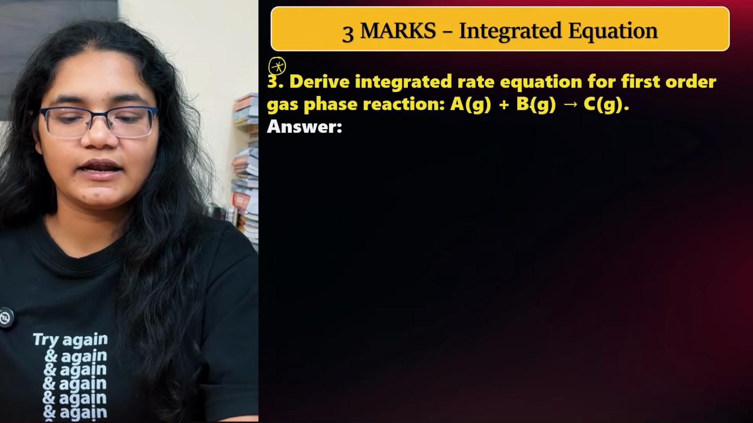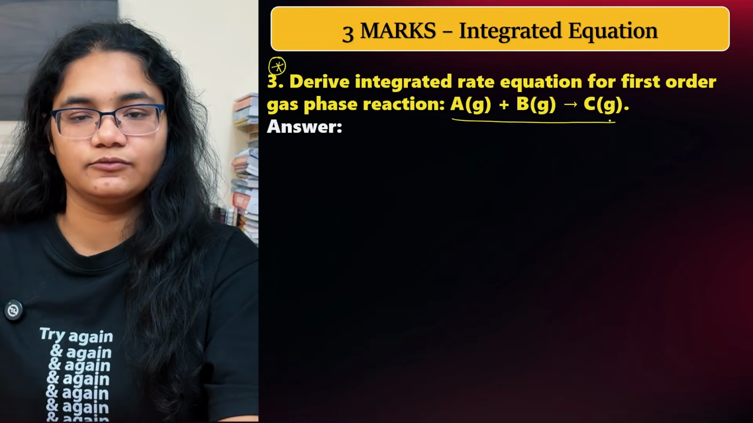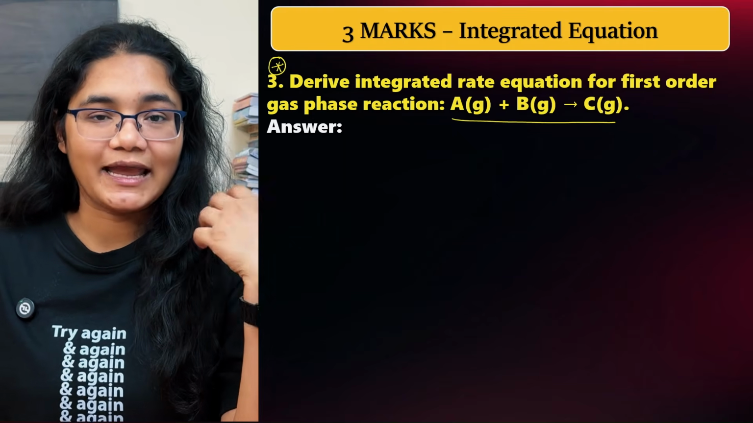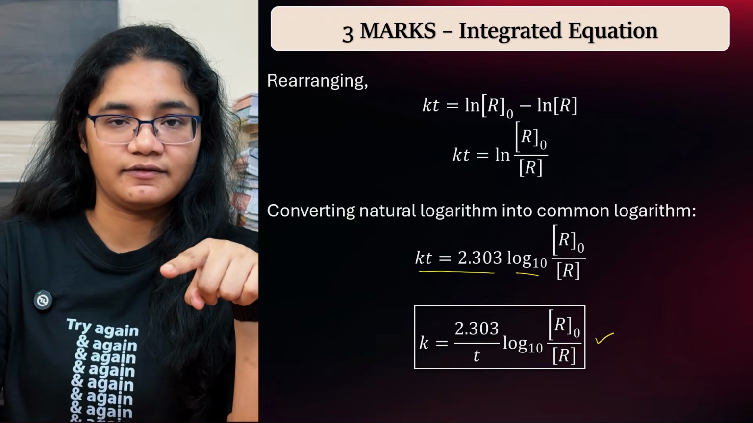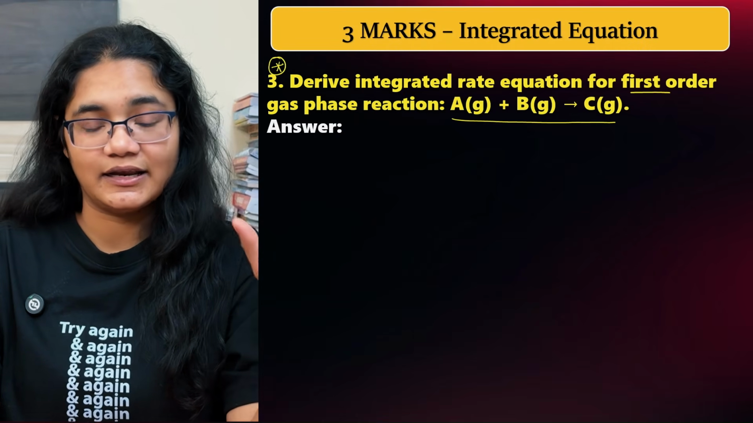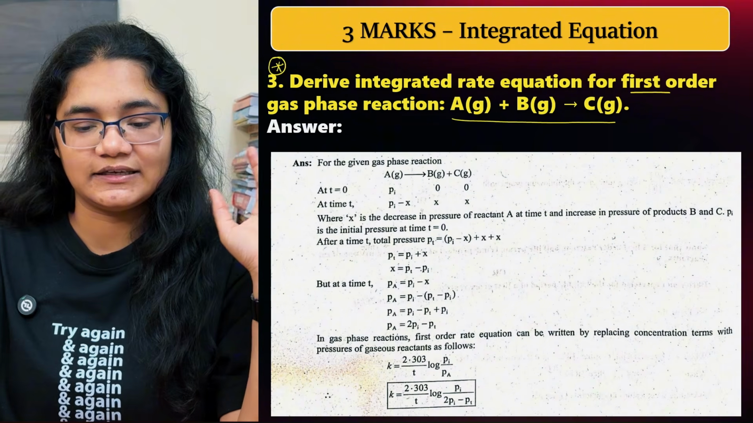Now this question is very important and was asked in the 2024 pre-board paper. Derive the integrated rate equation for a gas phase reaction. This is very important. We get confused when it is shown as first order. Students generally use the usual derivation, but if it is a gas phase reaction, the derivation is entirely different. So please see here how to do it.